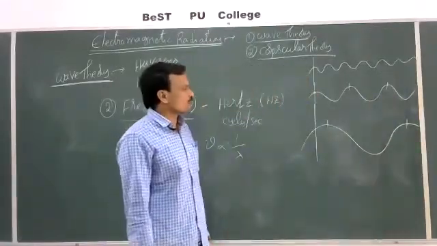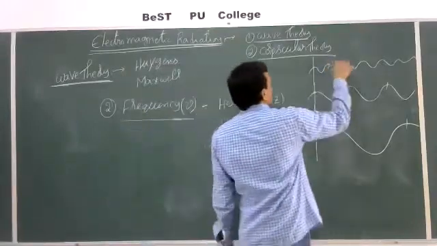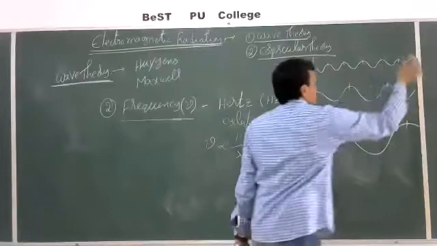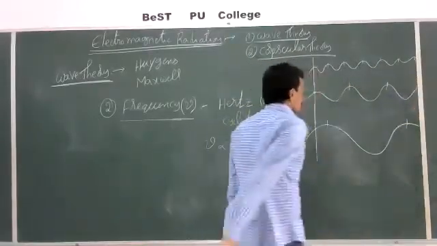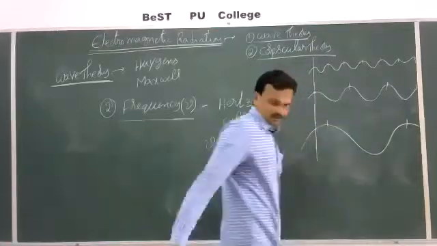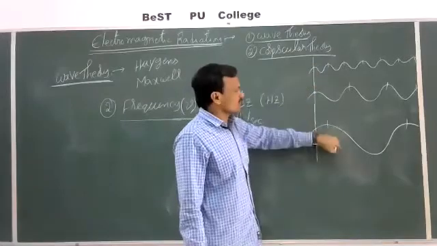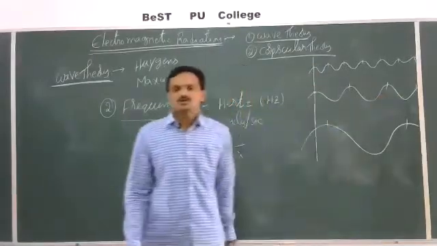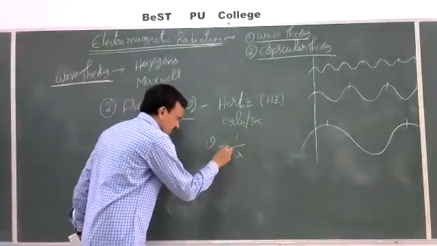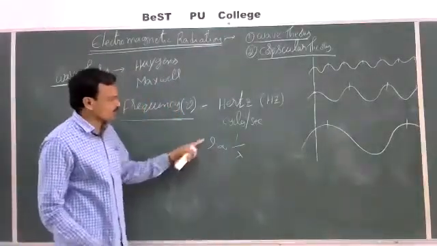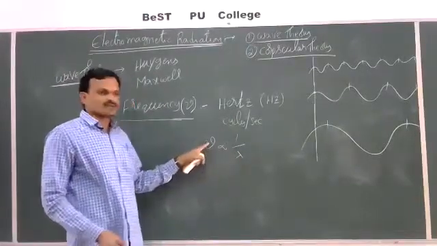The number of waves that are passing through a point in 1 unit time will be more. See here, 1, 2, 3, 4, 5, 6 waves are there approximately. Whereas here 1, 2, 3 waves nearly. Here only one wave is there. So here wavelength increases. As wavelength increases, the number of waves that are passing through a point decreases. That means frequency of a radiation is inversely proportional to wavelength. More the wavelength, lesser the frequency.